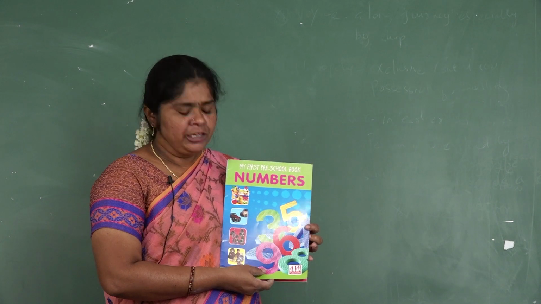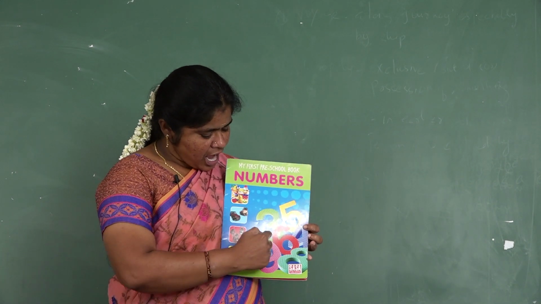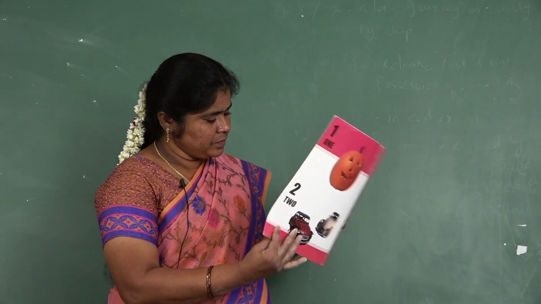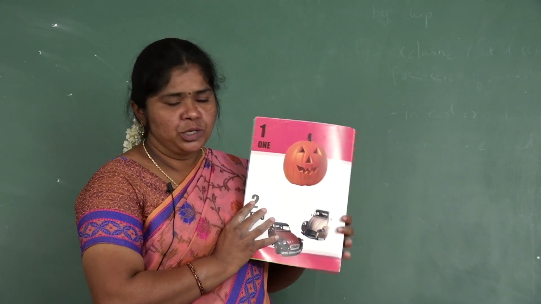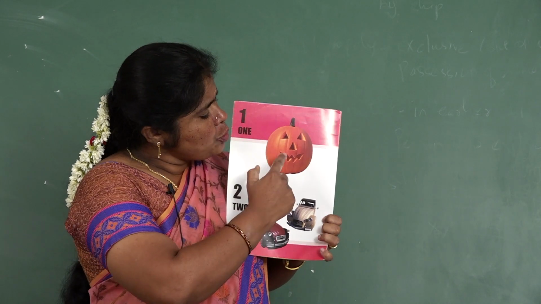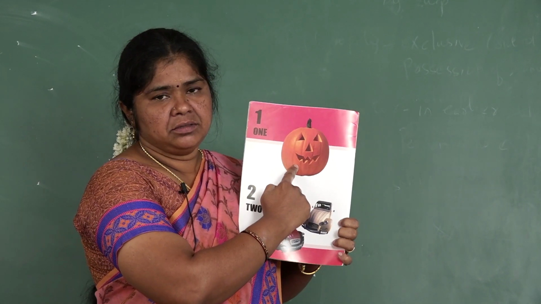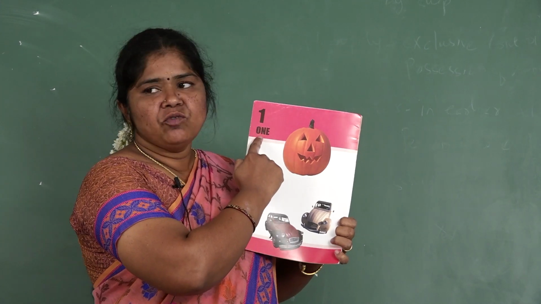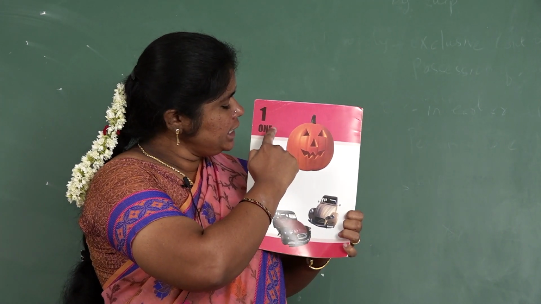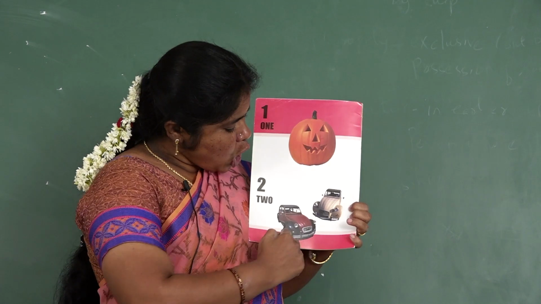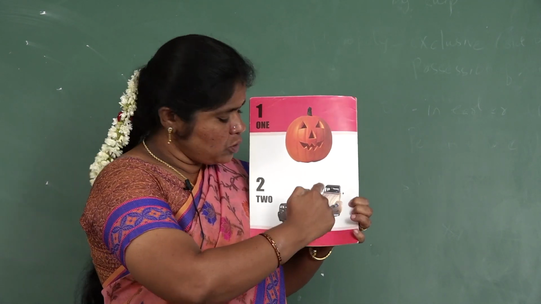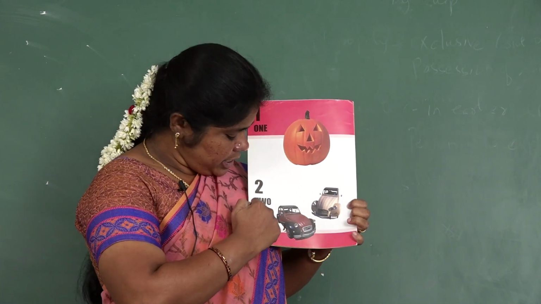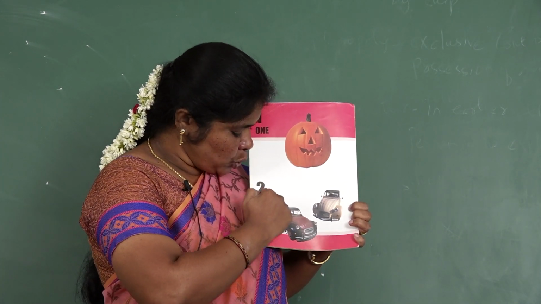Now we will see picture counting and a number with the spelling. See this picture. How many pictures are here? Only one. One. So spell the word one. O-N-E. One. How many pictures are here? 1, 2. 2. Spell the word two. T-W-O. 2.